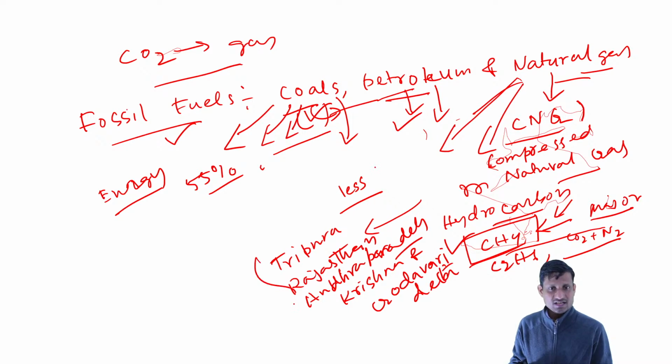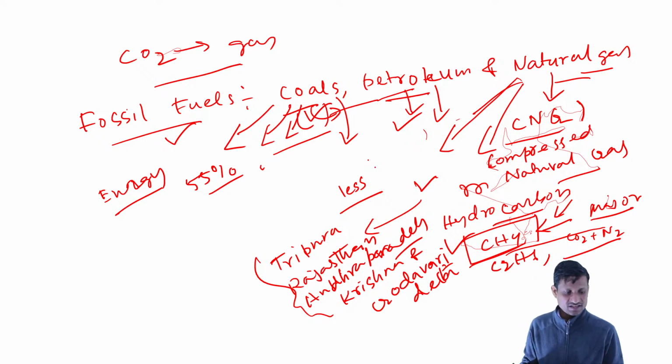In this region we have natural gas stock. Apart from that, in some parts of Gujarat we also have natural gas resources. These are important aspects of natural gas that are very important for your competitive exam.